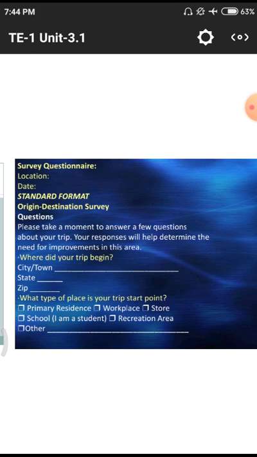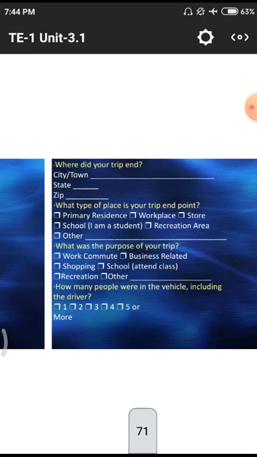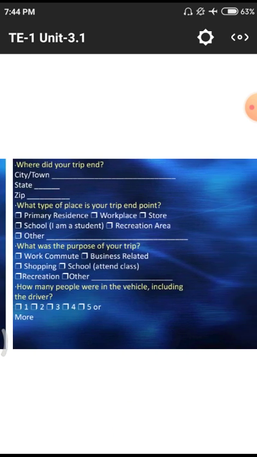Recreational areas we already discussed, and others. Where did your trip end? That means at what point you end your trip, or city or town, state, zip code. What is your place and trip point, primary residence, all those data, whichever is the starting point and the end point, they have to know the particular destinations.